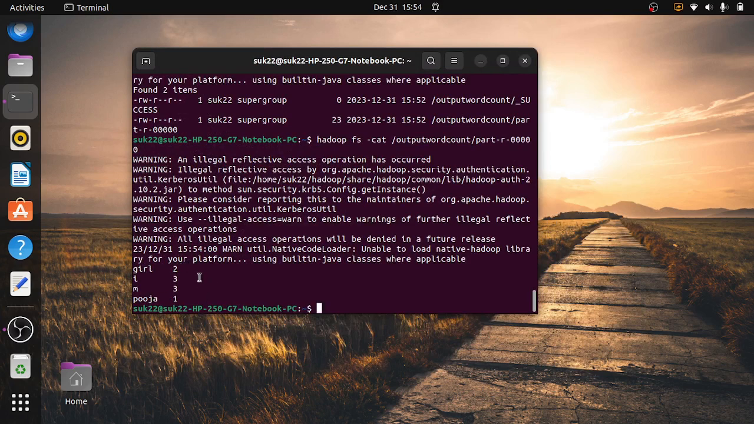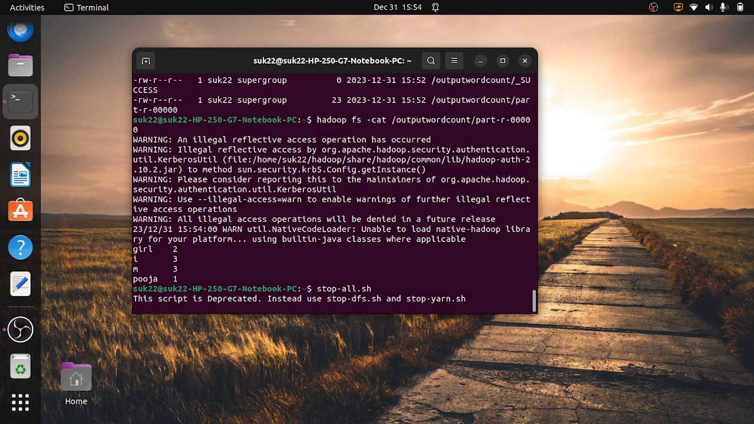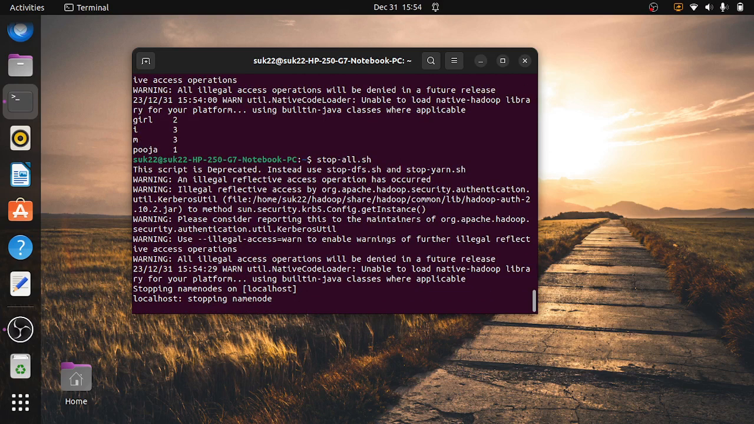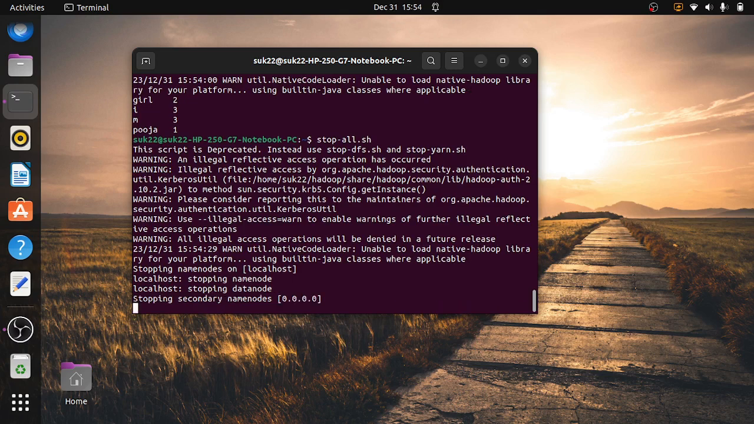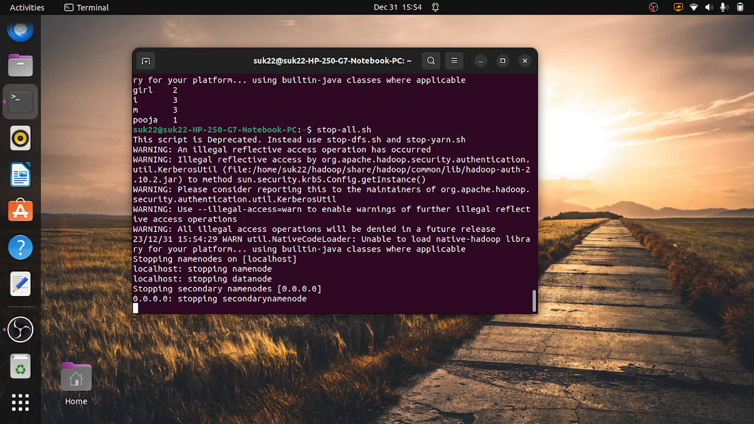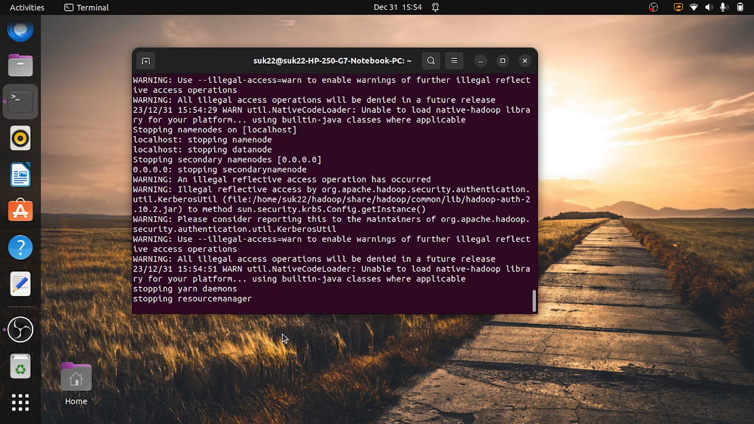After completion of the execution of the program, you have to stop all the nodes which you have started. Then it will work correctly the next time. It is stopping the name node, data node, secondary name node, all the things one by one. Stopping the resource manager,